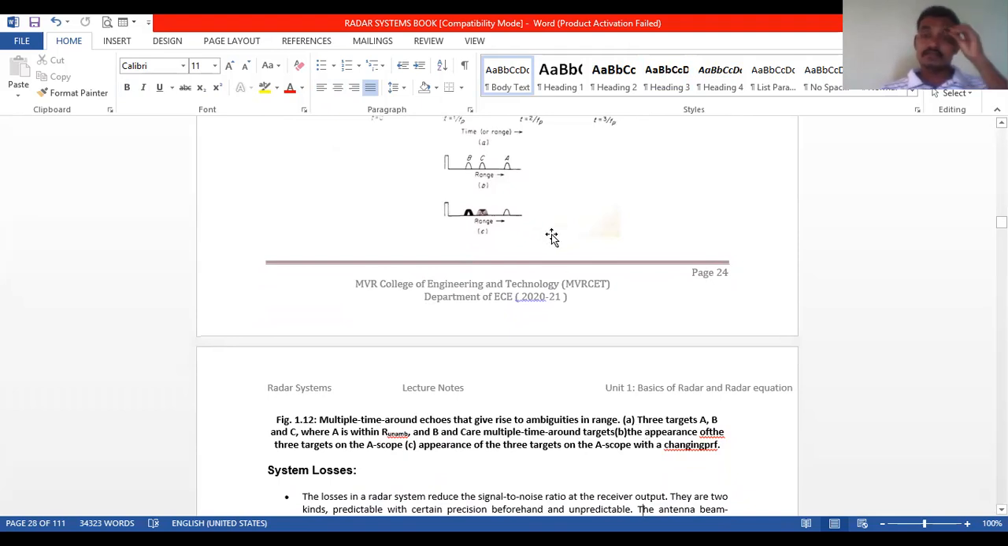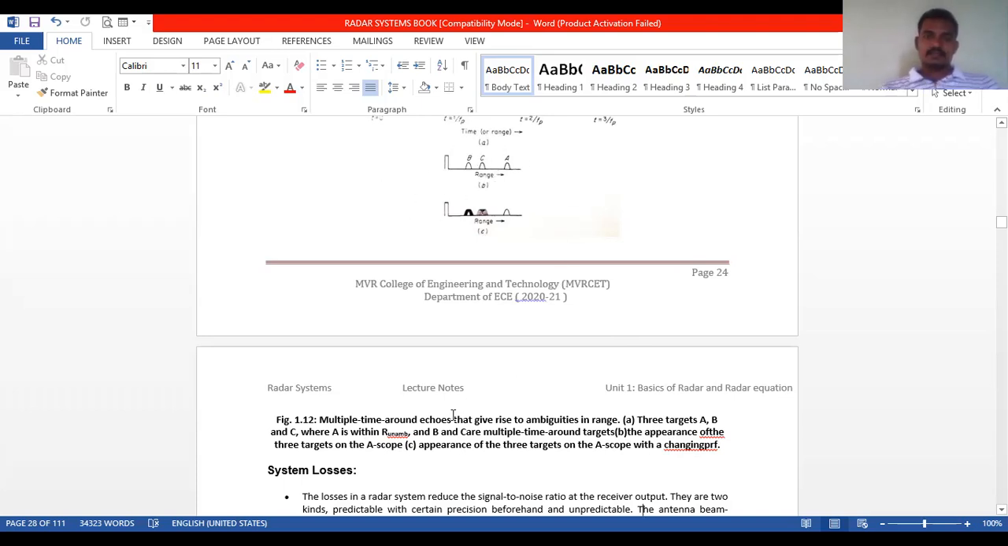The first figure demonstrates the three targets A, B, and C, where A is within R unambiguous and B and C are multiple-time-around targets. Diagram B exhibits the appearance of the three targets on the A scope. This is called A scope, the appearance of three targets in a single scope.